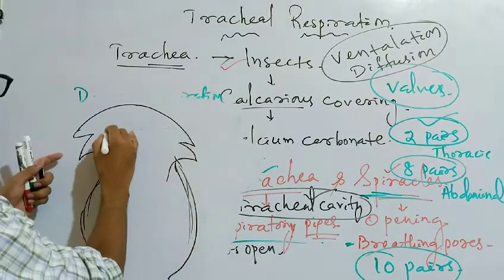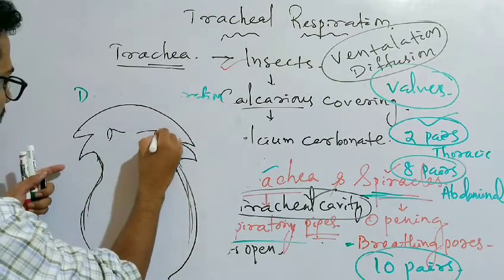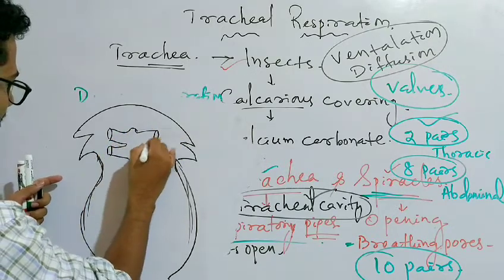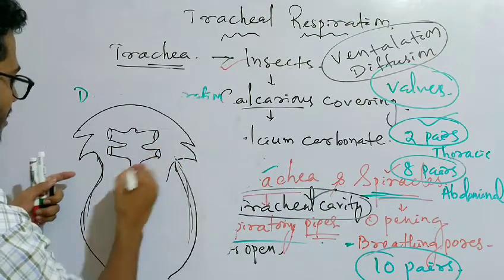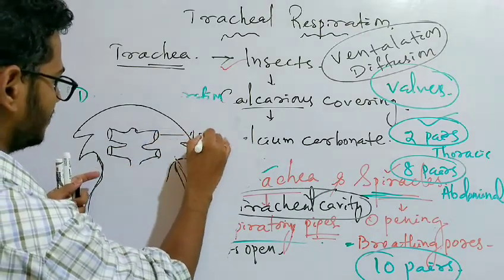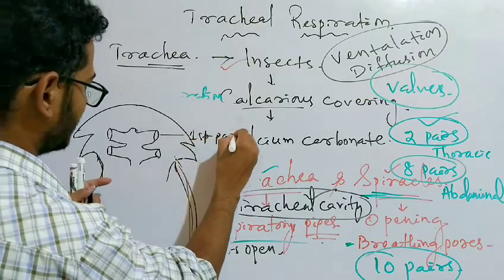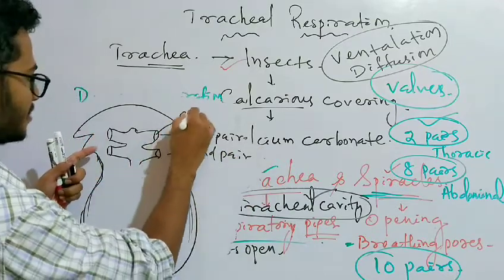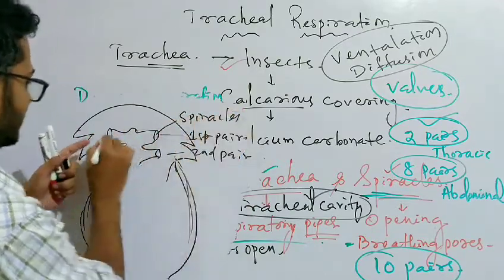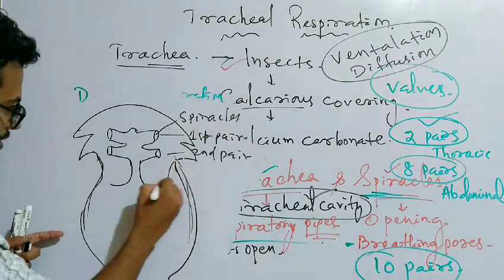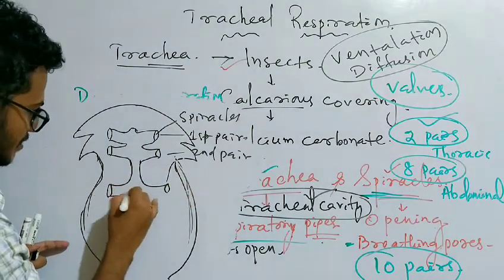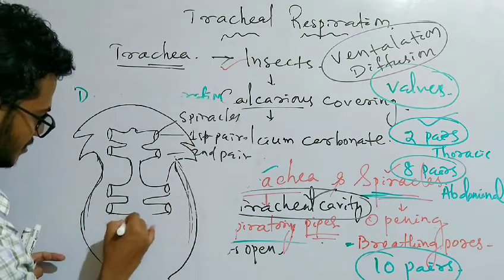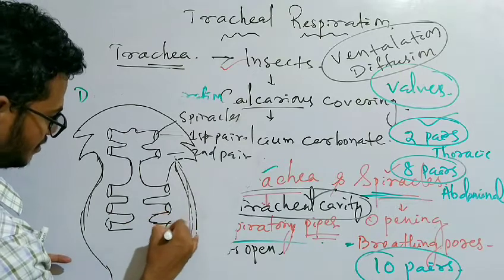So the head region of the organism carries how many spiracles? Two pairs of spiracles. This is the first pair of spiracles, and this is the second pair of spiracles. These are the openings, the spiracles, and these are the pipes. These pipes are known as the trachea, through which the air is circulated throughout the body of the organism.